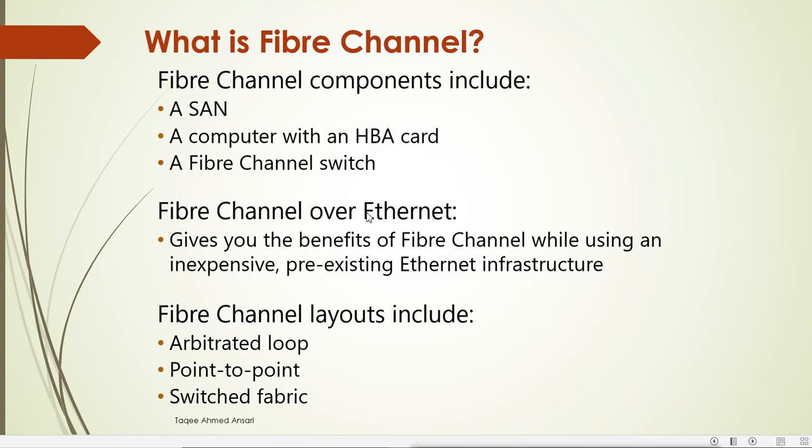Then Fibre Channel over Ethernet. Fibre Channel over Ethernet gives you the benefits of Fibre Channel while using an inexpensive pre-existing Ethernet infrastructure. That means we don't use the host bus adapter card, we don't use the Fibre Channel switches and cables. We have already configured the LAN network with the normal Ethernet infrastructure. Now we can use that network to configure the SAN also. So we can connect the SAN device to this existing LAN network, and that is called Fibre Channel over Ethernet.